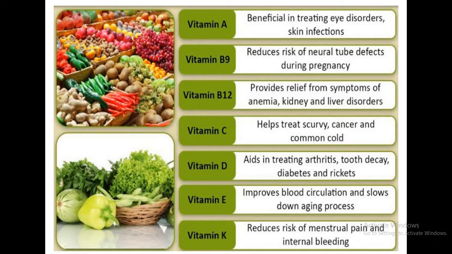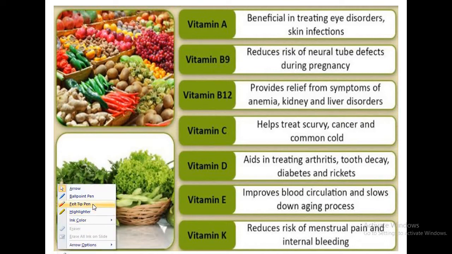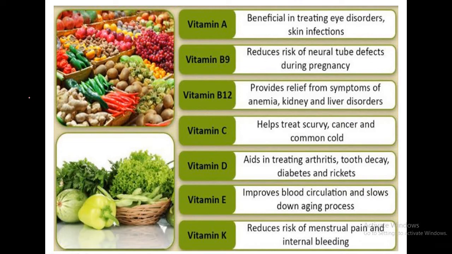The vitamins are broadly classified into two categories on the basis of their solubility: one category is the water soluble vitamin and the other category is the fat soluble vitamin. So fat soluble vitamins are vitamin A, vitamin D, vitamin E and vitamin K, whereas vitamin B and vitamin C are the water soluble vitamins.